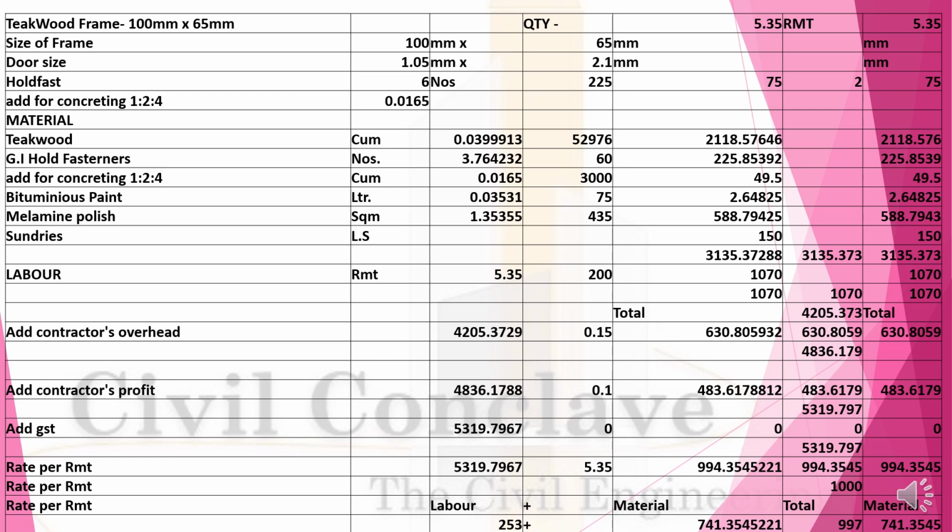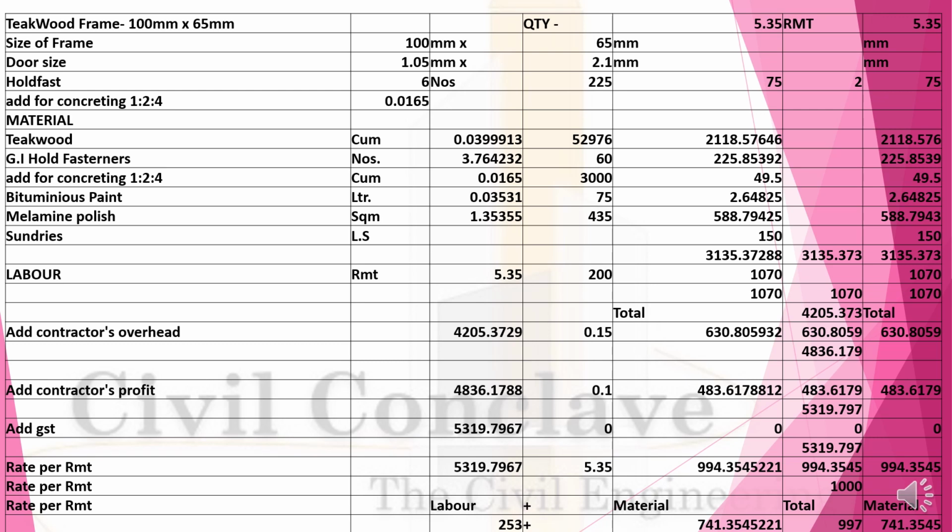Add for concreting at the rate of 3000 rupees will be 49 rupees 50 paisa. Bituminous paint, litres required 0.0035 at the rate of 75 will be 2.64. Melamine polish 1.35 square meter at the rate of 435 will be 588. Sundries like screws etc. will be 150 rupees.